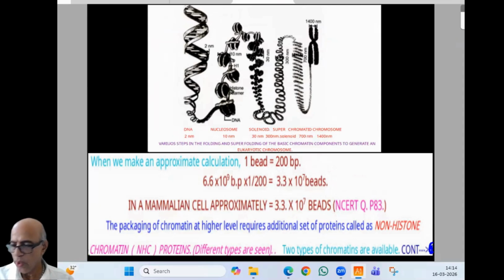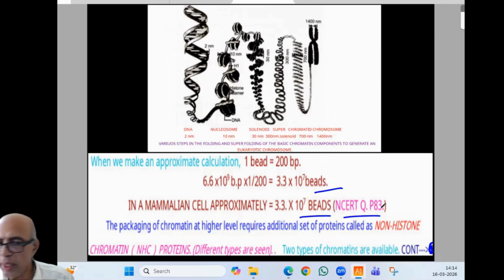Now, a simple question given in NCERT: when we make an approximate calculation, 1 bead equals 200 base pairs. There is a calculation for it. For timing, 1 bead is 200 base pairs. So 6.6 × 10^9 base pairs × 1/200. That means it will be around 3.3 × 10^7 beads. So in a mammalian cell, approximately 3.3 × 10^7 beads. This is an NCERT question, page number 83.